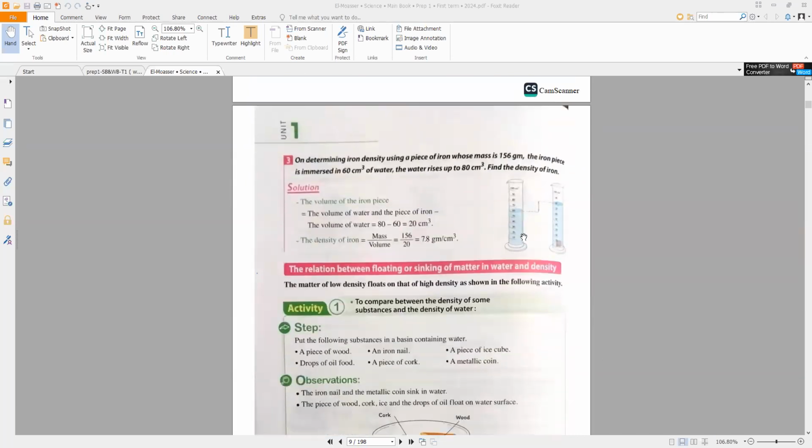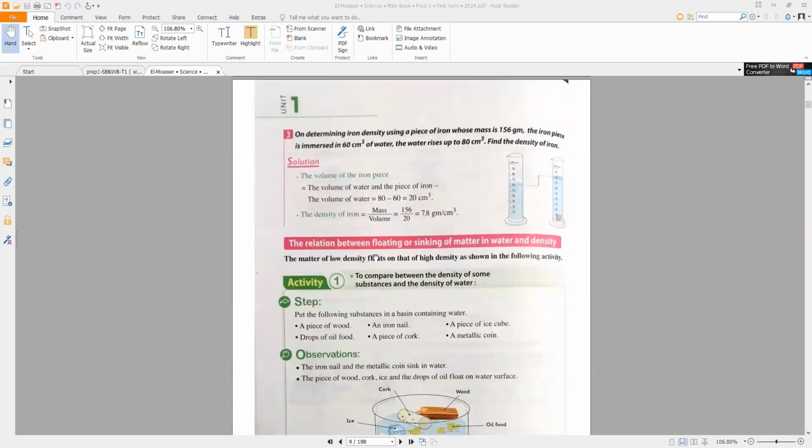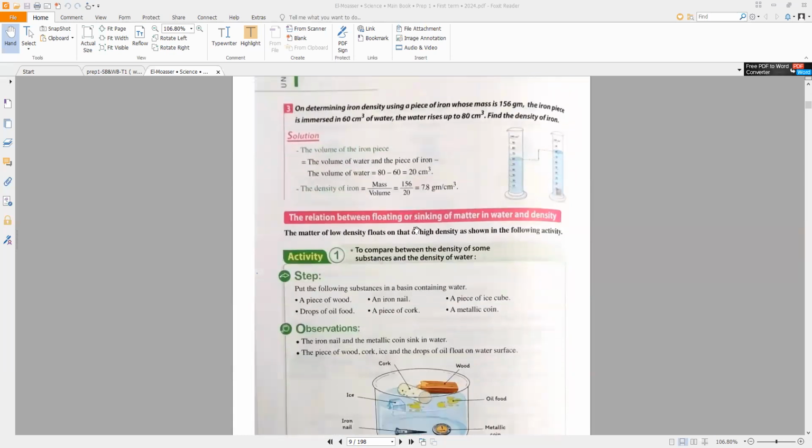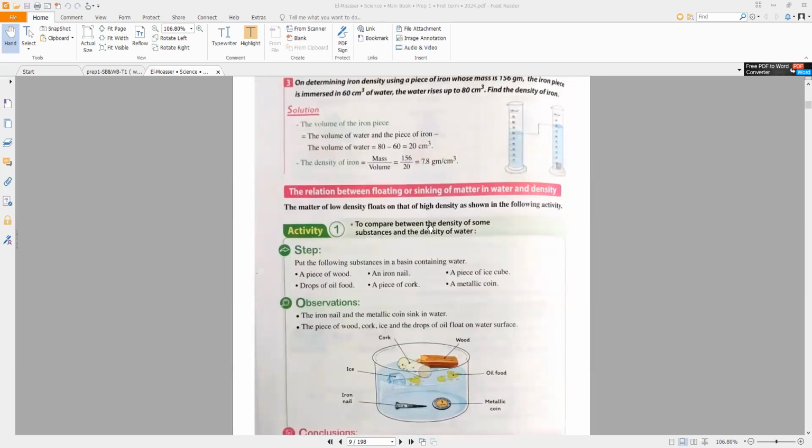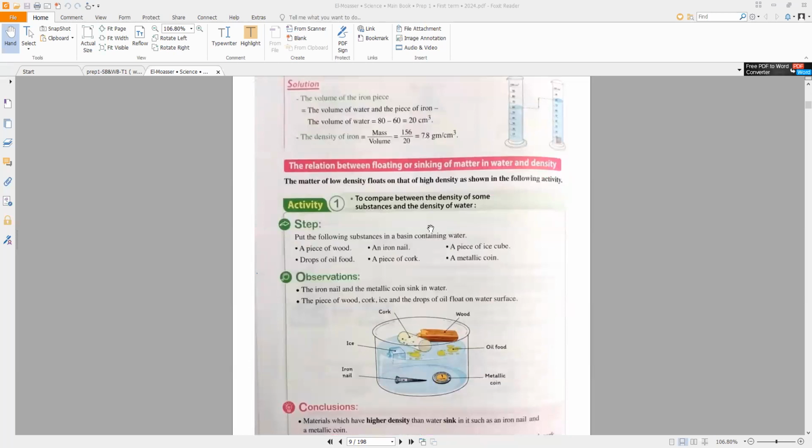After this, we will talk about the relation between the floating or sinking of matter in water and the density. What is the meaning of this? If you put some substances in water, you will find some of these substances will float in the water and the other substances will sink in the water. Why?